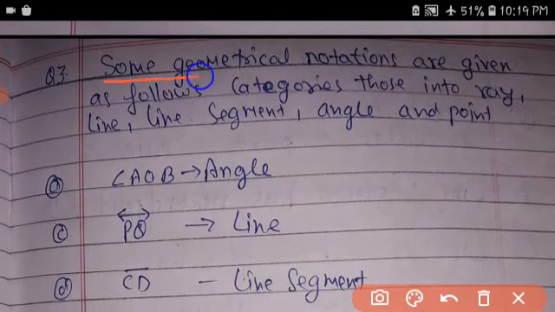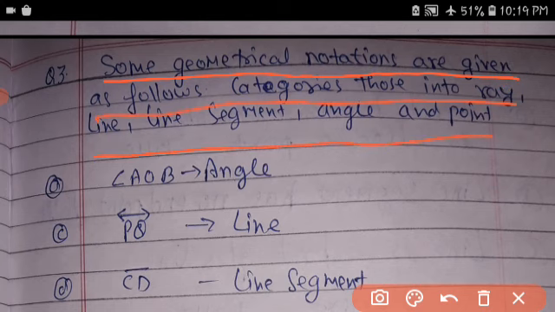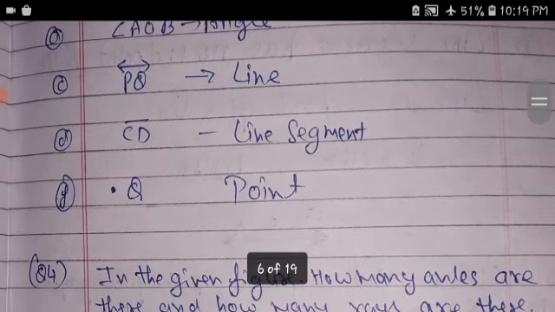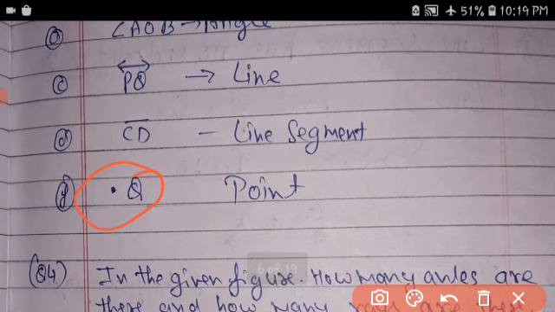The same geometrical notations are given as follows. Categorize them into ray, line segment, angle and point. AOB is the angle. PQ with arrows on both sides is a line. CD is a line segment. And the dot Q is a point.